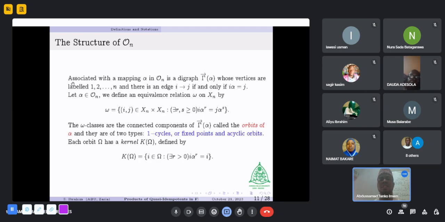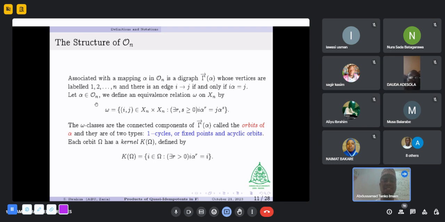Associated with a map alpha in O_n is a digraph Gamma_alpha whose vertices are labeled 1 to n, and there is an edge from i to j if and only if the image of i is equal to j. Let alpha be a map in O_n. We define an equivalence relation omega on X_n by the pair (i, j) belonging to X_n cross X_n so that there exist positive integers r and s so that i alpha to the power r is equal to j alpha to the power s.